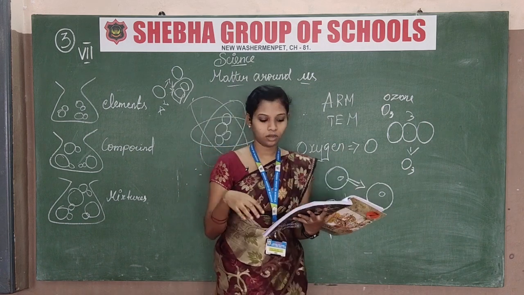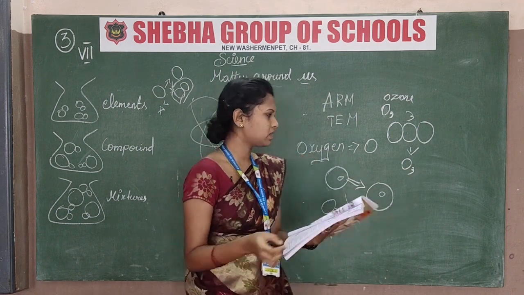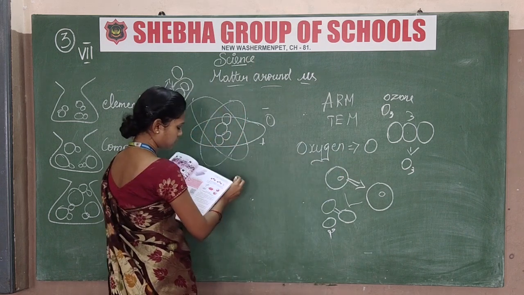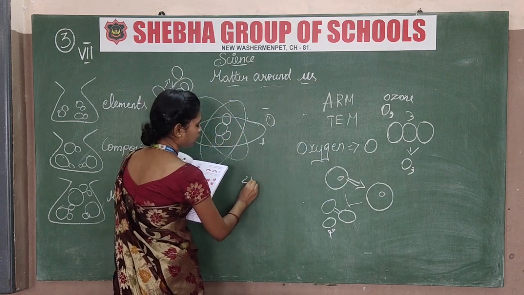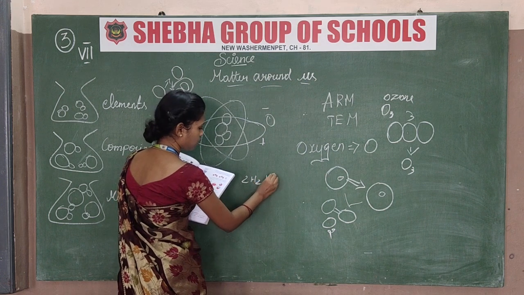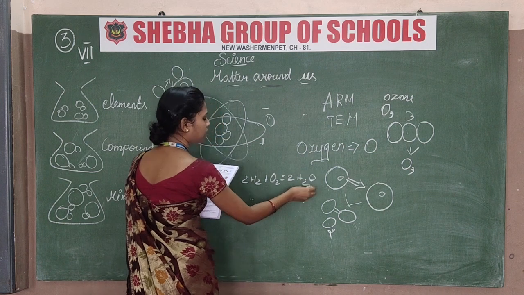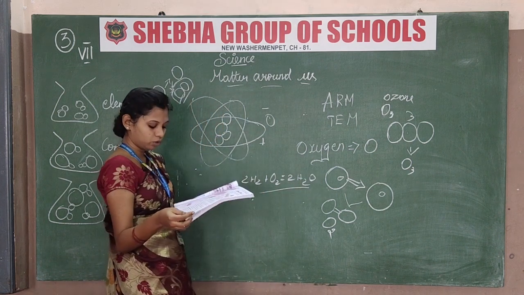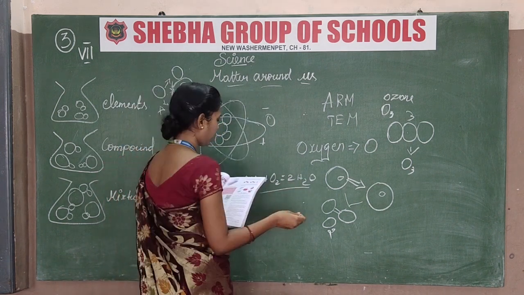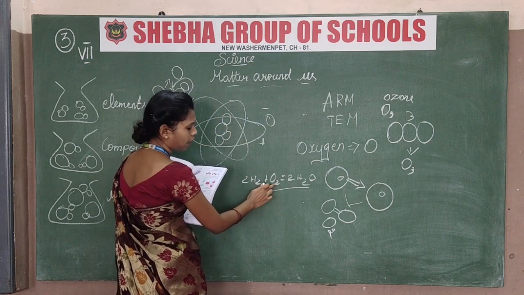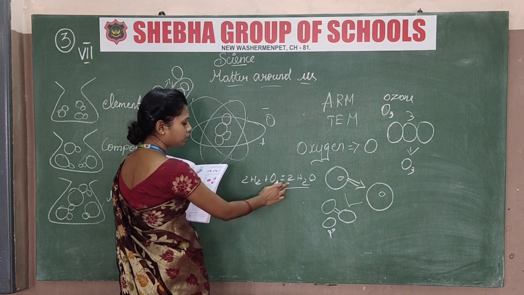Now I will explain more. This is the simplest form, and I am giving you the detail. We have to write 2H2 + O2 = 2H2O. This example is also given in your book, page number 31. Just see hydrogen. They have given 2 hydrogen and 2 oxygen.